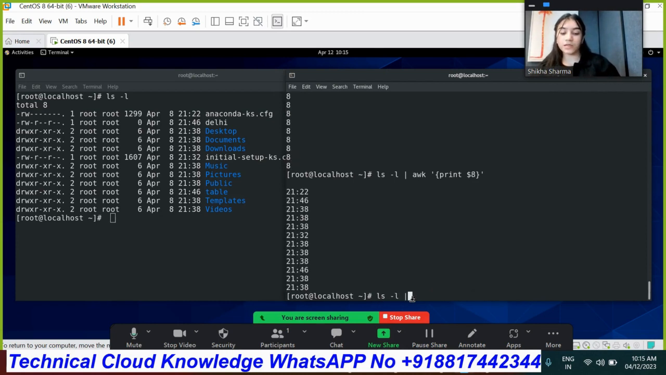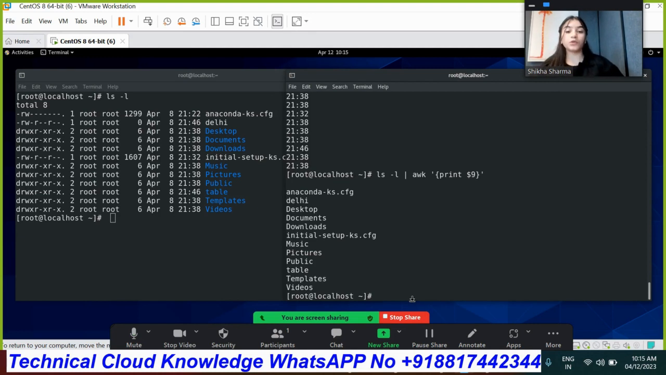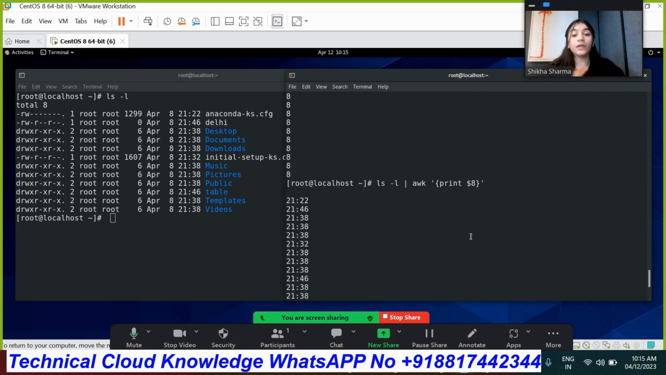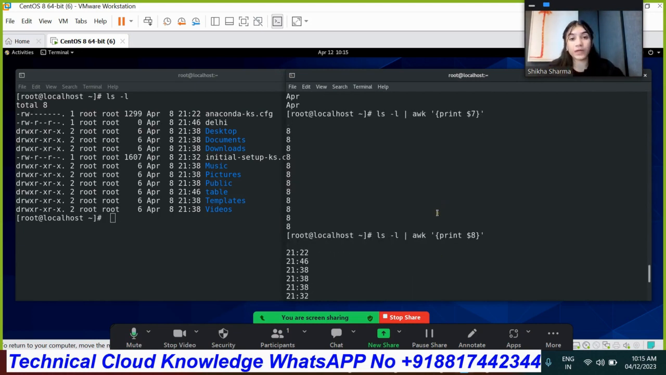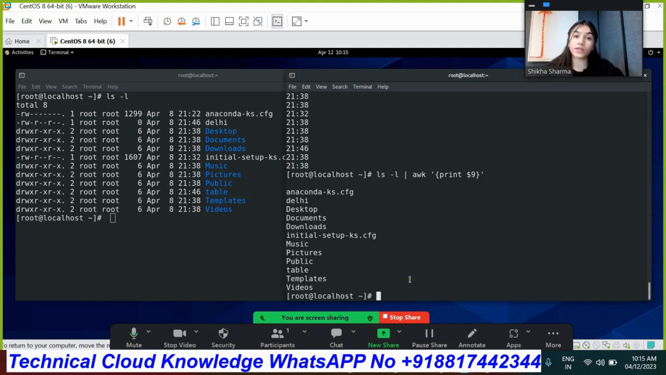And the last, the 9th. Print field number 9. So that's how we'll get this answer. That's how we'll get the output according to ourselves. So this happens when we execute the awk command for the high level of cutting. So this is the advanced version of the cut command.